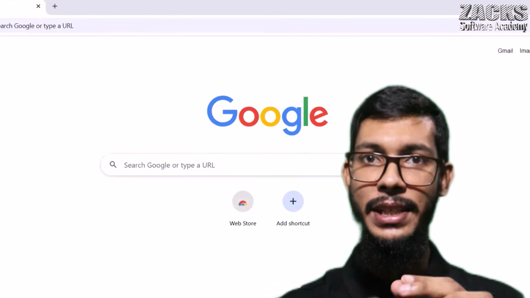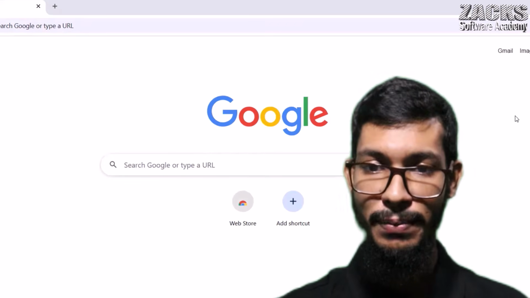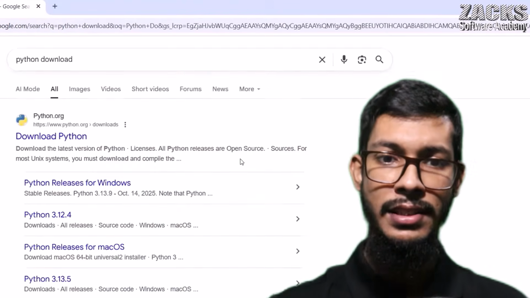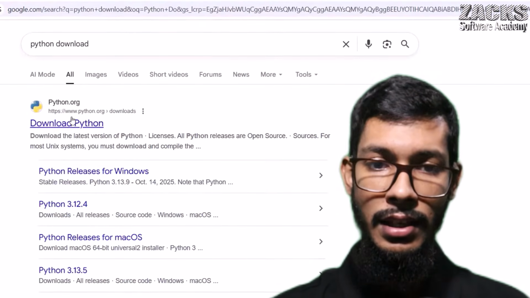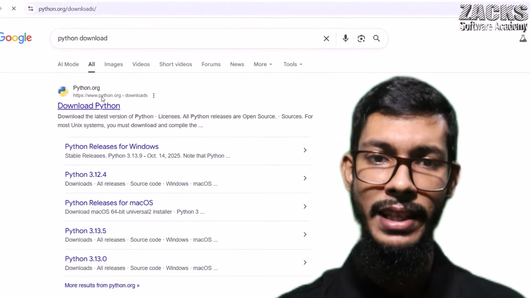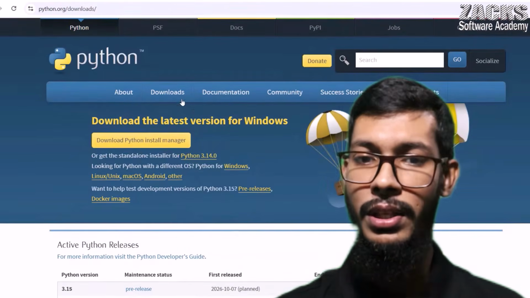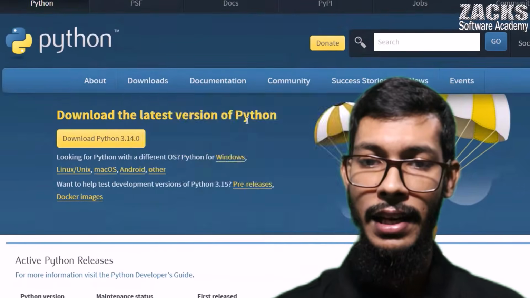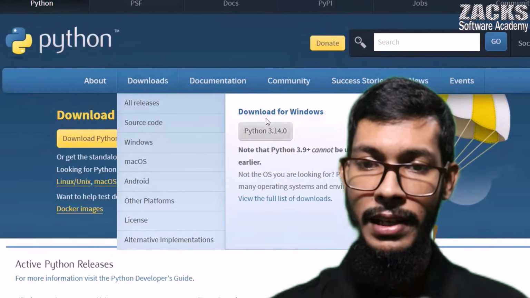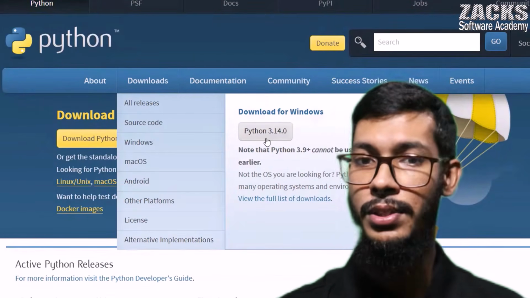Now friends, let me show you how we can download our Python software. Simply go to Google and type Python download. Okay, so you will get www.python.org. Simply you can click here. Okay, let me click the link. So there are some sections now. You can go to the download section. Are you observing? If you click the download section, you can directly download for Windows now. You can download the latest version, right?